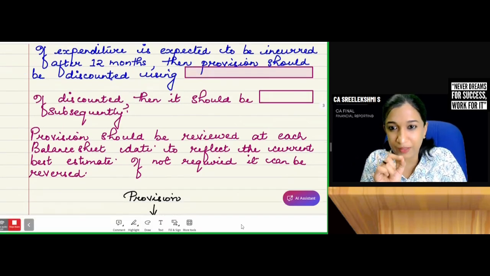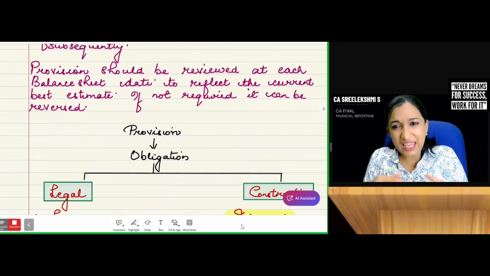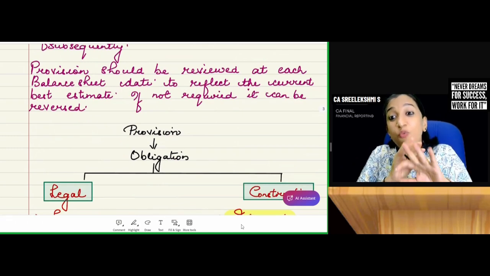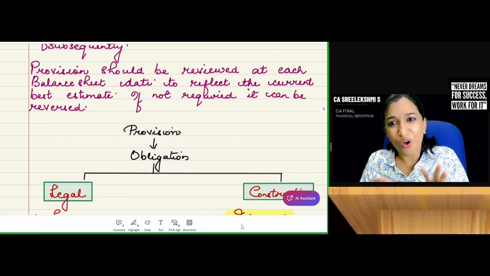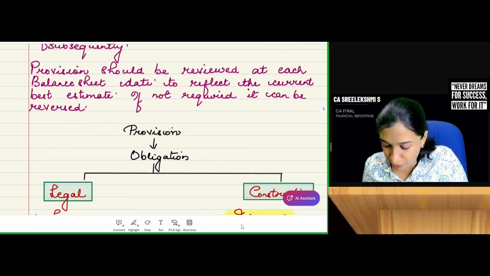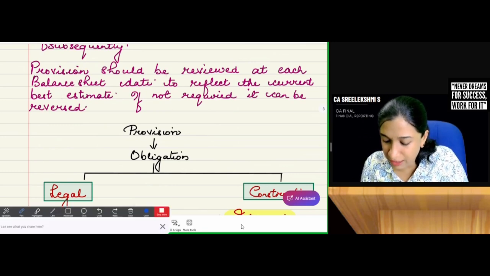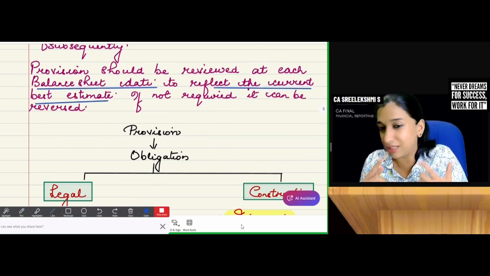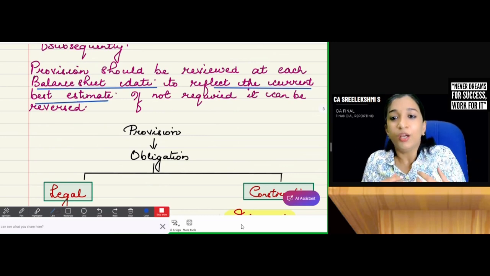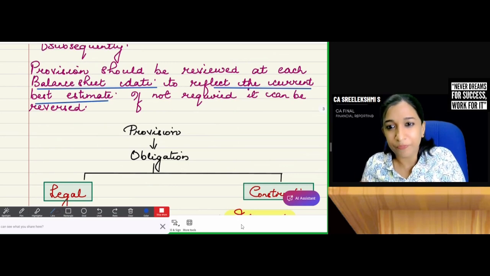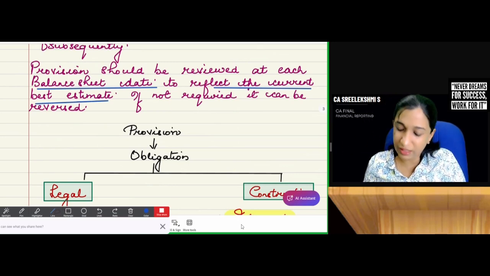Provision should be reviewed. Maybe after 1 year, this case is going on, and after 1 year, we are almost certain that we will win the case. Or we are almost certain 20 crores will not be the provision, we have to pay 25 crores. Then provision should be reviewed at each balance sheet date to reflect the current best estimate. Every year you need to calculate this. This exercise should be continued. You should calculate the provision, and if not required, you can reverse it to P&L. Easy. Okay.